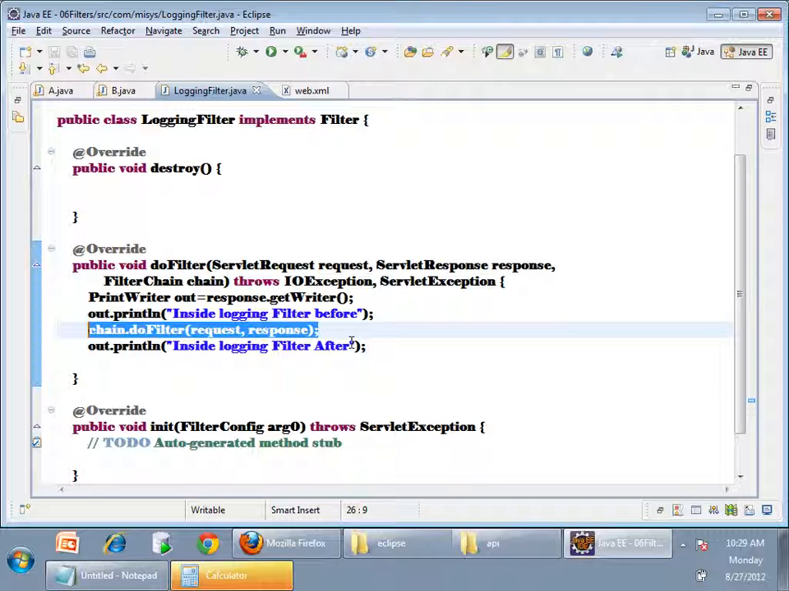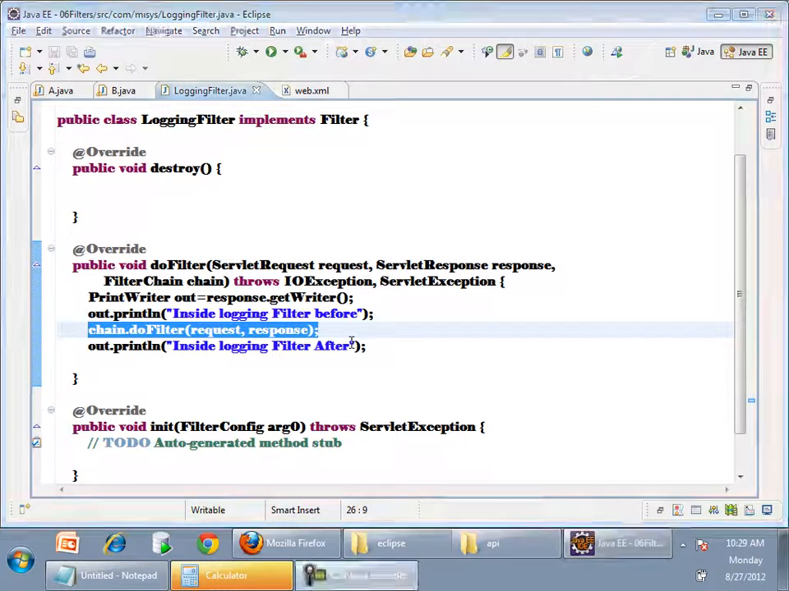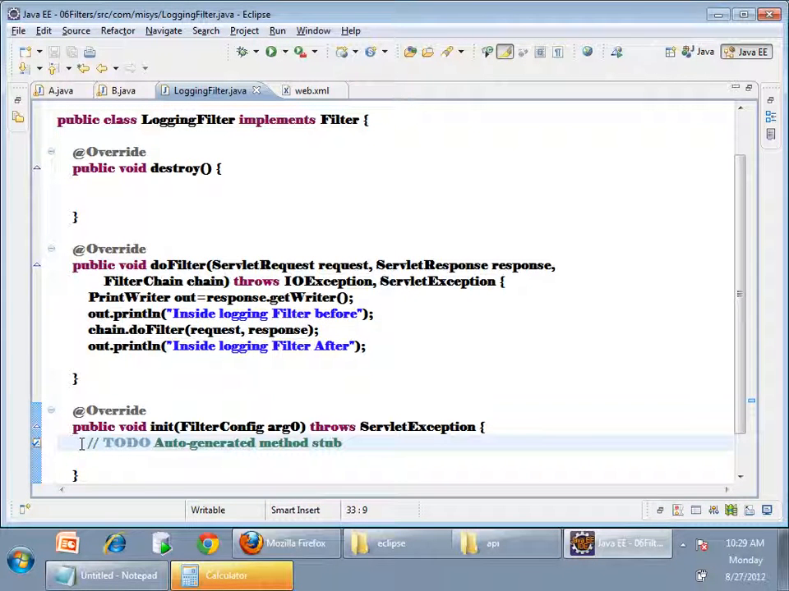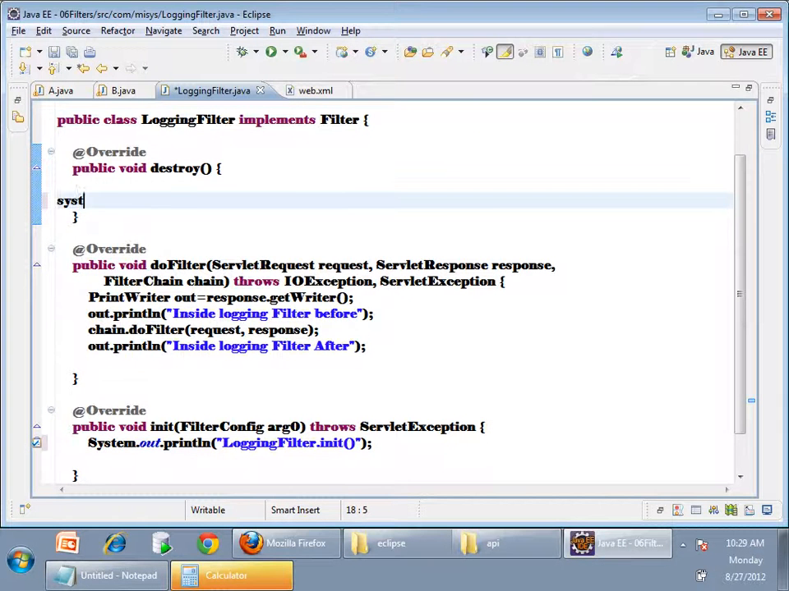Okay. Any other doubts? When is this init method called and what is the use of this init method? Let me just write system.out. SYST control space will write a system trace. Just for debugging, I can write SYST control space, and here also SYST control space.